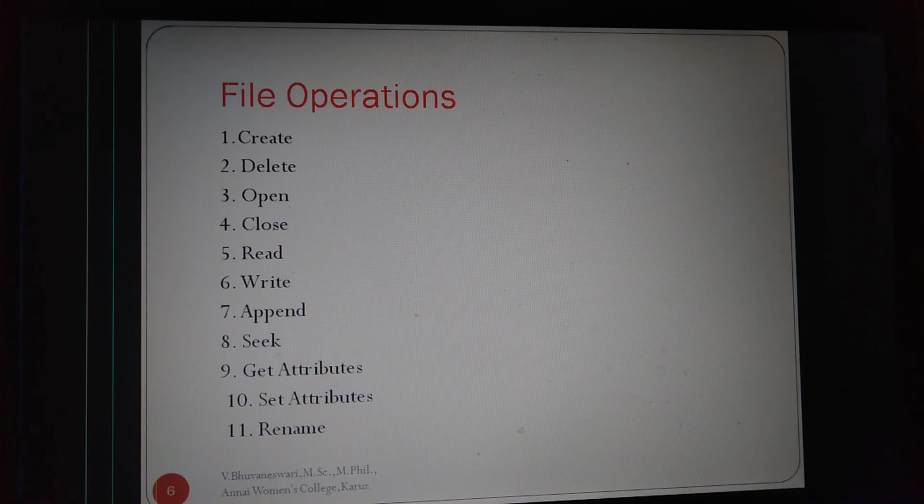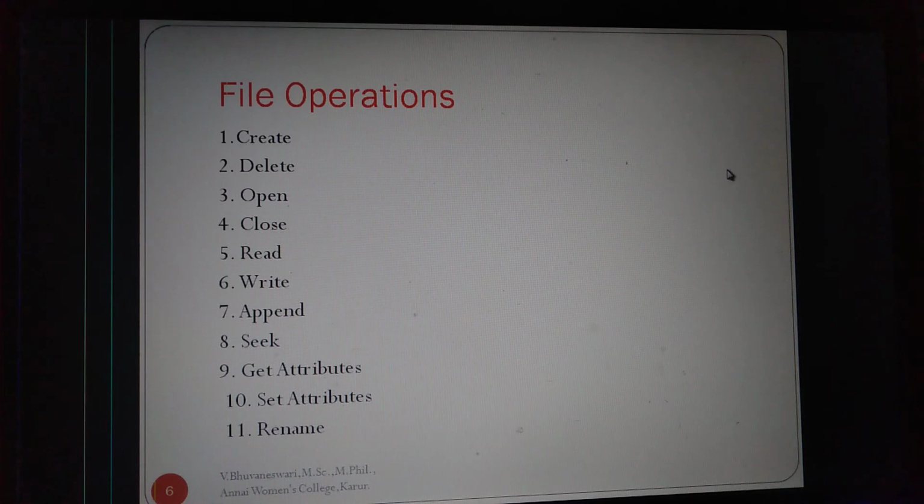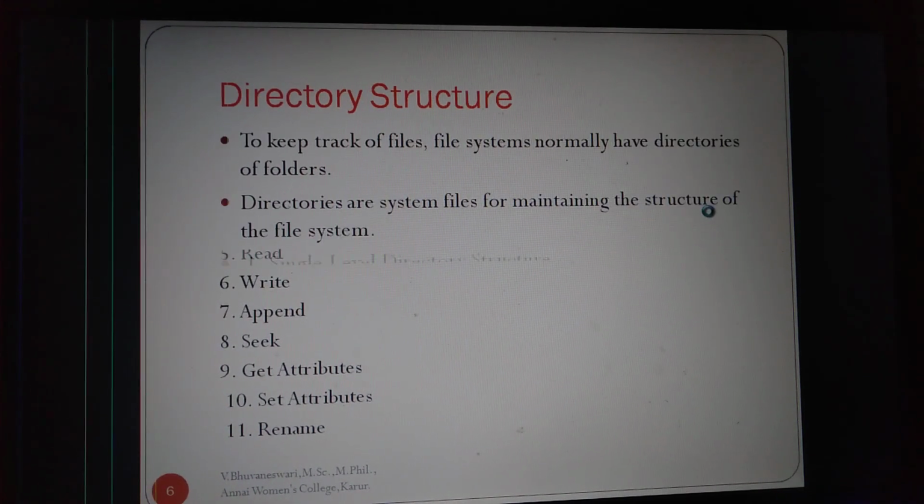Then read file is to read the contents of the file. Write file is to write contents into the file. Append is adding to the file. Seek is for searching for something inside the file. Get attribute is getting the attribute from the file. Set attribute is setting the attribute of the file. Rename is giving a new name to the file.